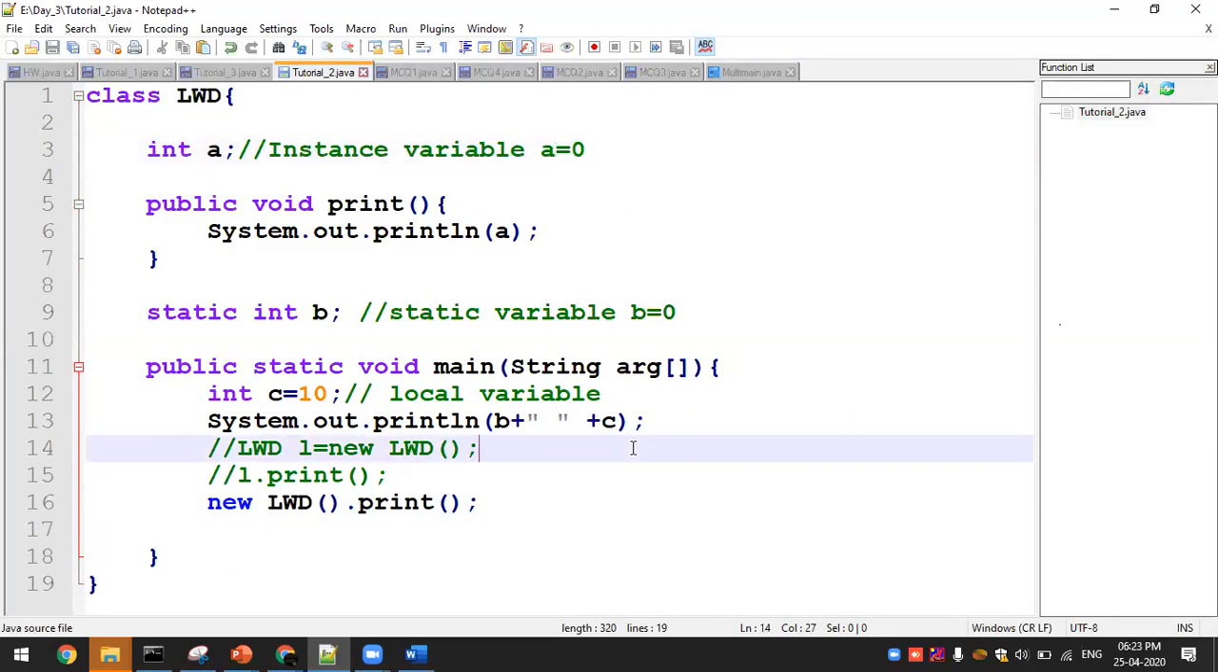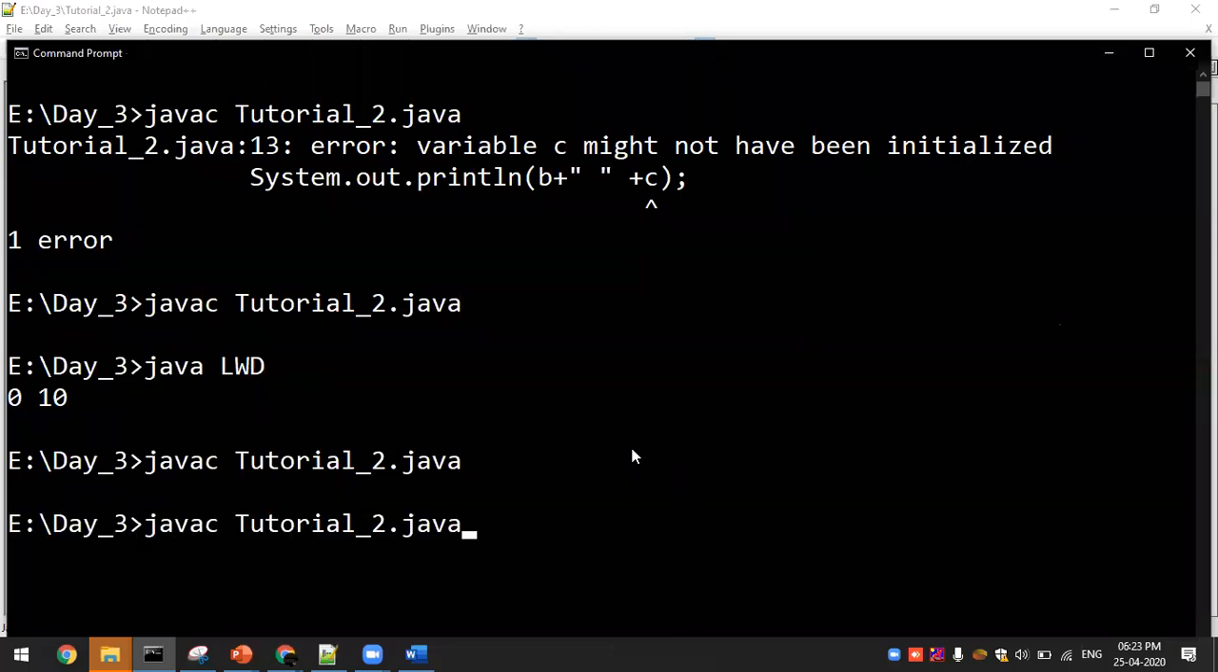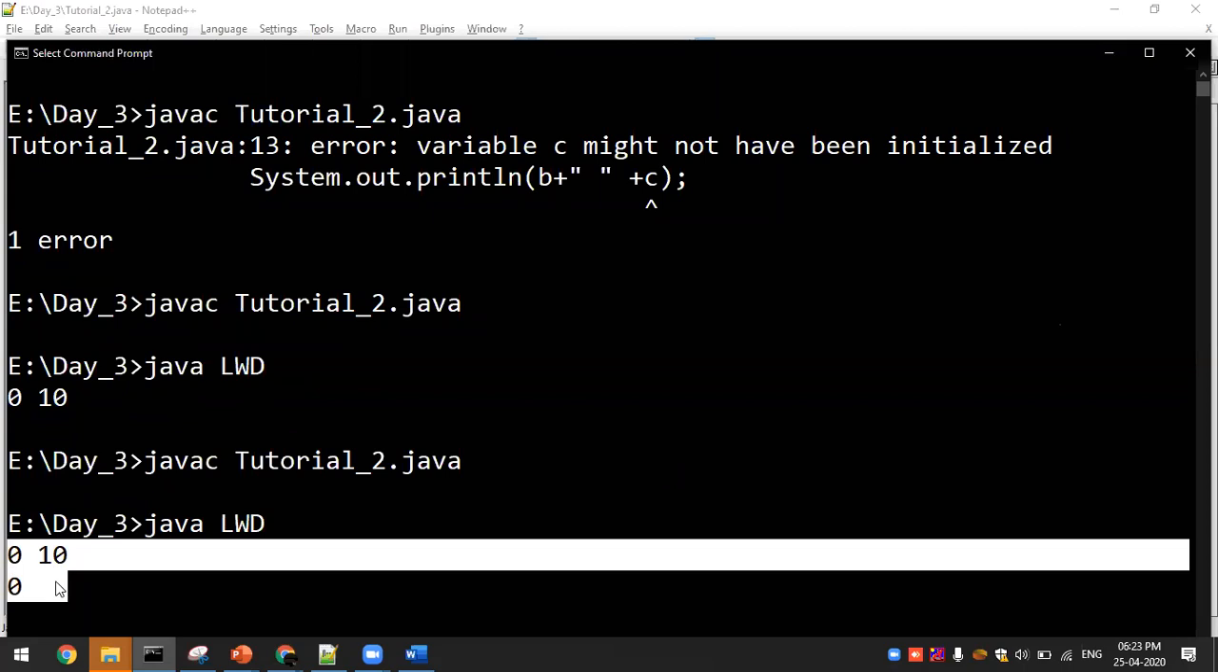Okay, now I'm going to execute this program. Tutorial 2, LWD class. So you'll get 0, 10, 0. Got it? So this is how you'll be getting the output.